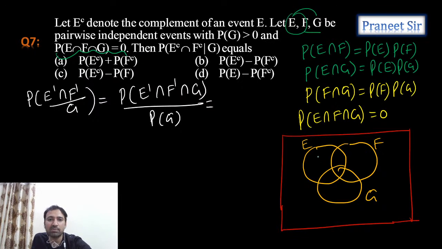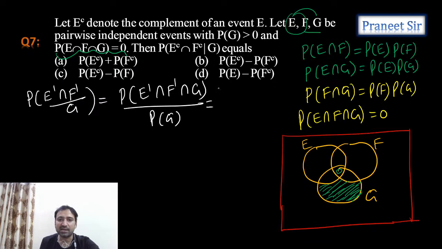That means it should not be in E, it should not be in F, but it should be in G. So this green color shaded part is the numerator. Anyway, this common part is 0, because he is saying the common part is 0.